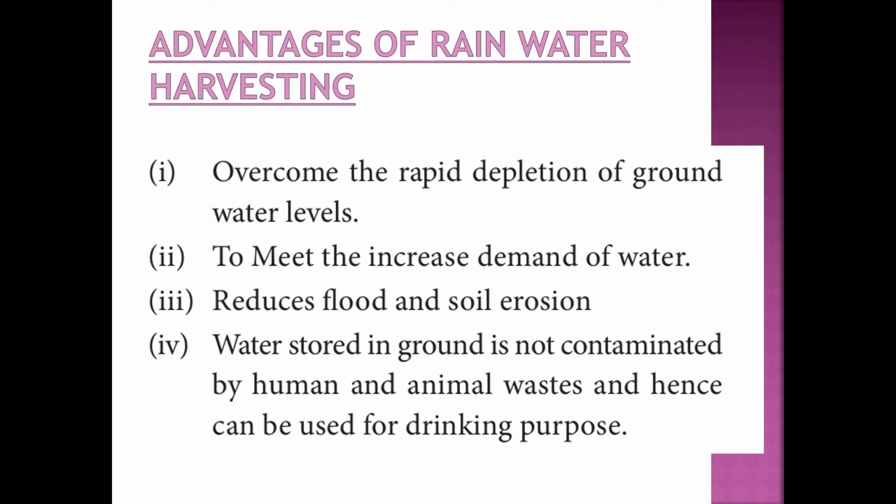What are the advantages of rainwater harvesting? Rainwater harvesting helps us to overcome the rapid depletion of groundwater levels. It will help us to meet the increased demand for water because of the increased population. It reduces floods because we are diverting the rainwater to percolate under the ground. It reduces floods and it reduces soil erosion. Water stored in the ground will not get contaminated, and so it can be used for drinking purposes.